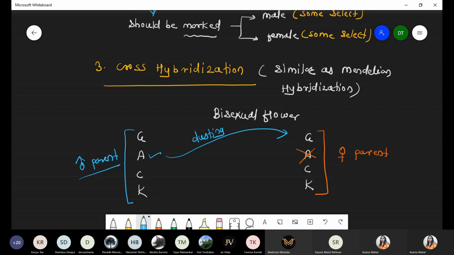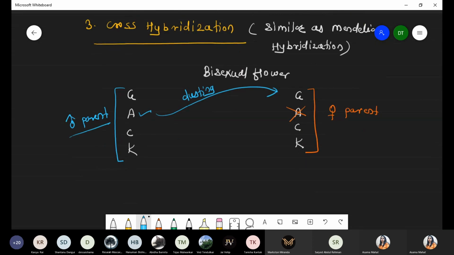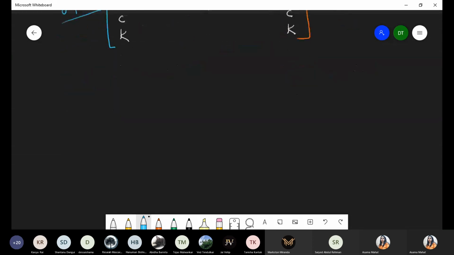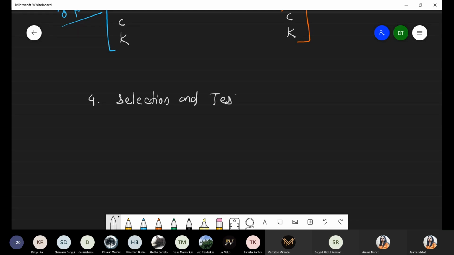So all of that is done. Now the next point is testing, because we have to test whether the hybrid progeny formed consists of that quality or not. So the fourth step is selection and testing of superior recombinants.